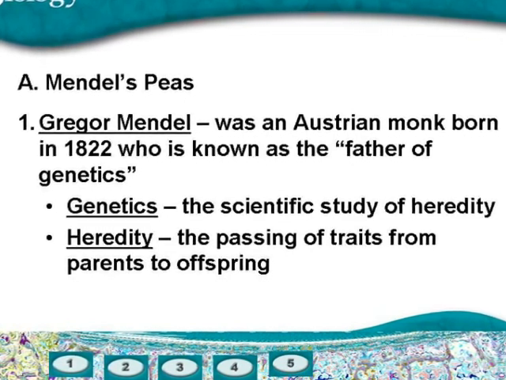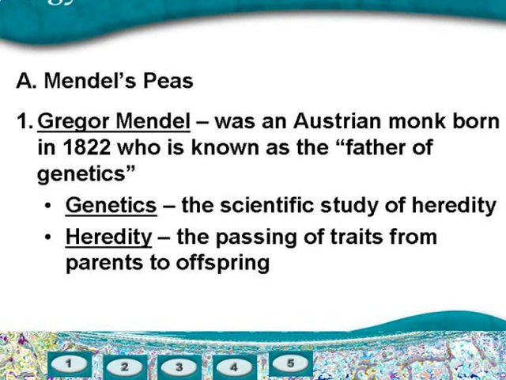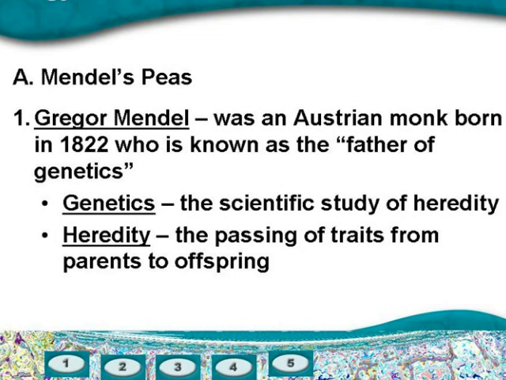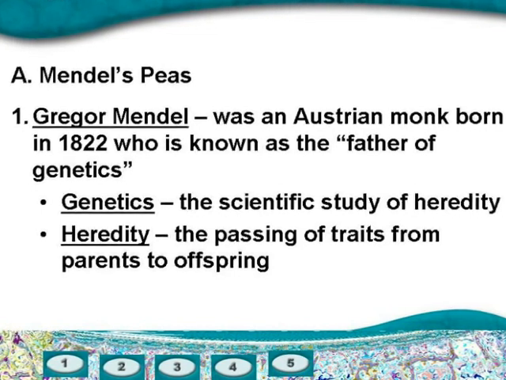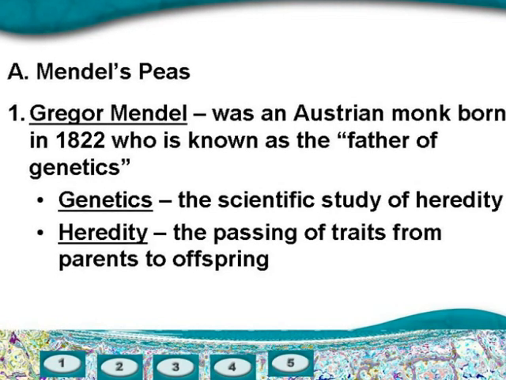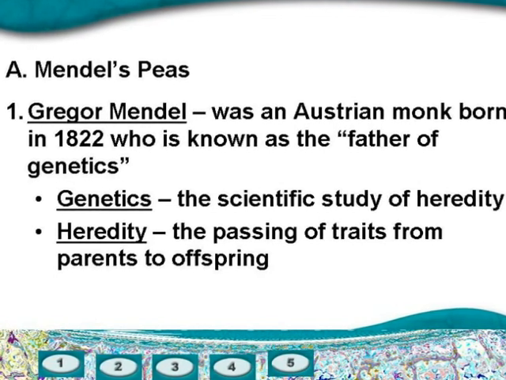Gregor Mendel was an Austrian monk in the 19th century who did a lot of research that scientists still use today. He is the person who's given credit for the branch of science called genetics. Genetics is the scientific study of heredity, or the passing of traits from parent to offspring.